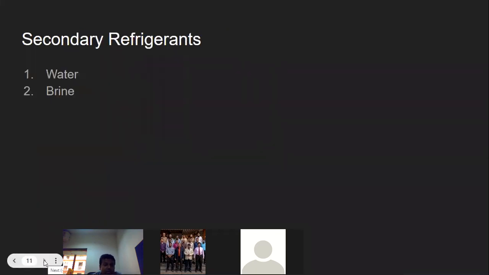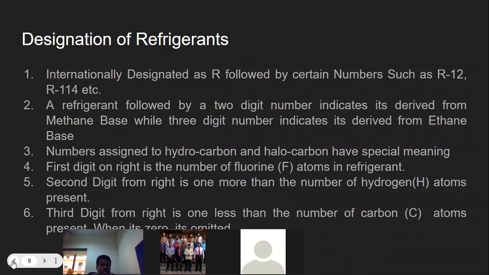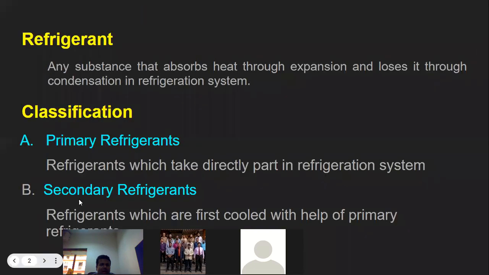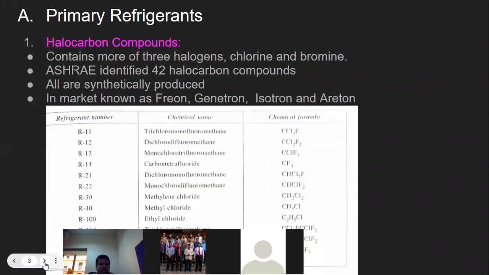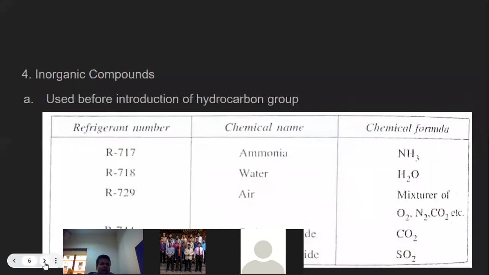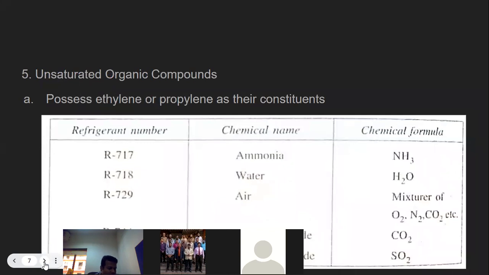Now let us see the next classification of the refrigerant, and that is called a secondary refrigerant. If I go back to the slides, you can see we started with the primary refrigerants. In primary refrigerants, we have covered halocarbons, azeotropes, hydrocarbons, then inorganic compounds and unsaturated organic compounds.